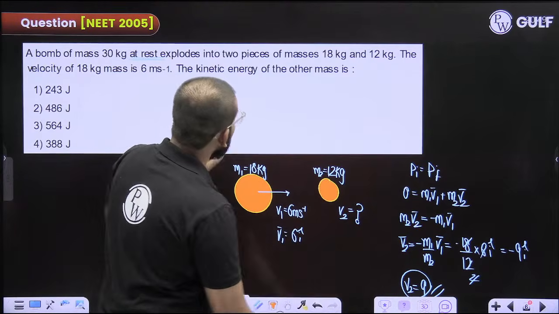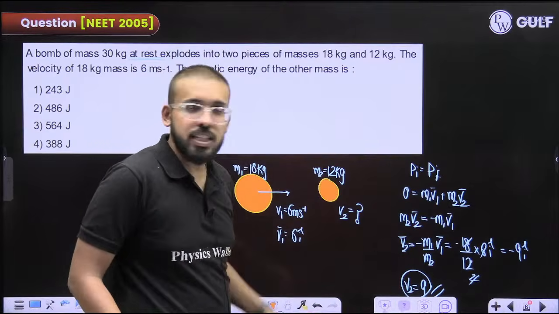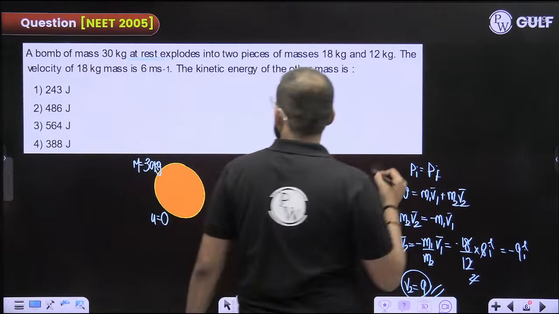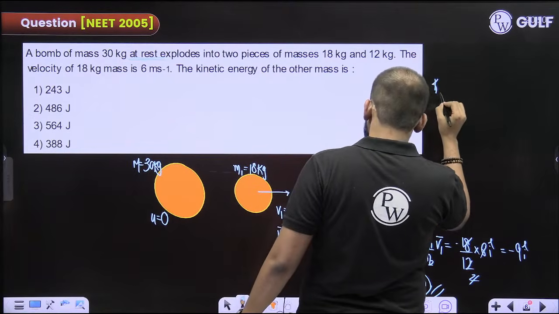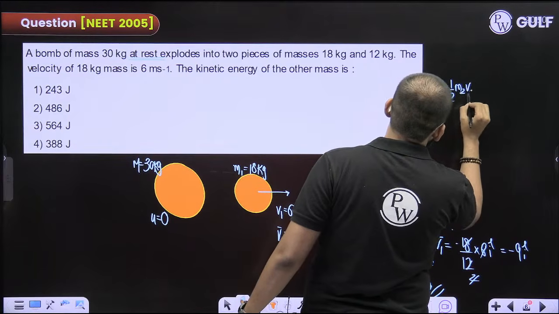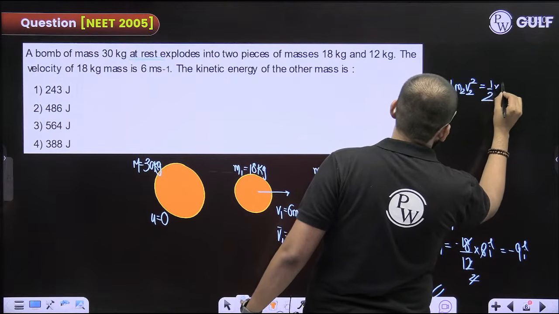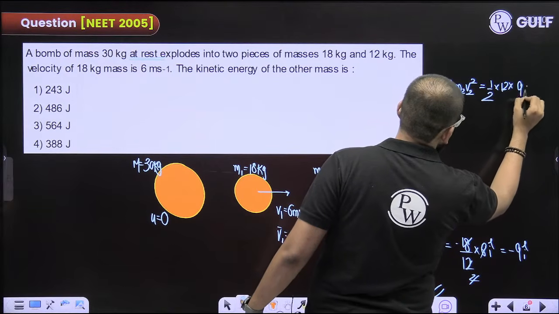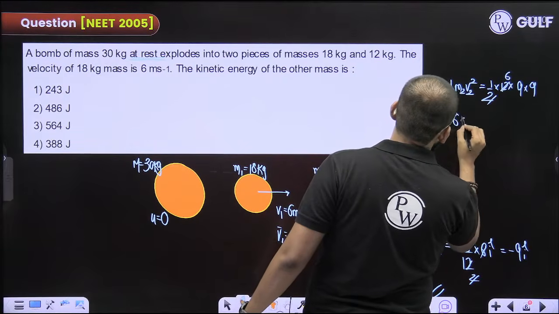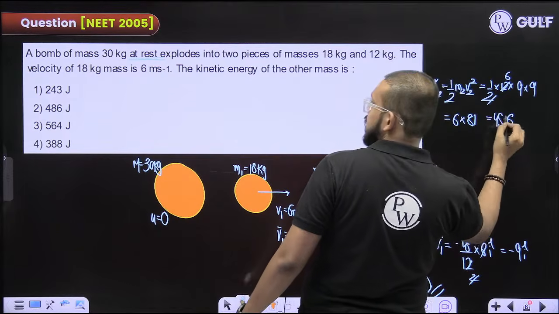Now they are asking for the kinetic energy. You have got the magnitude of the velocity: the second mass moves with a speed of 9 meters per second. The kinetic energy of the second mass is half m2 v2 square. Half of 12 kg times 9 into 9 is 6 into 81, which is 486.